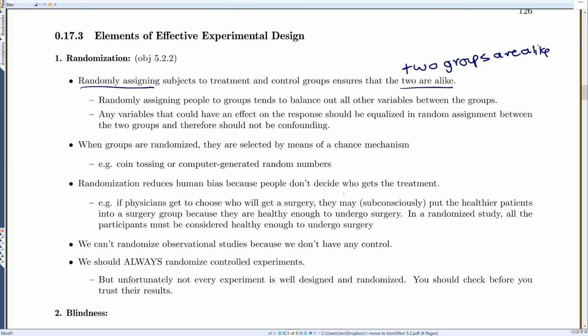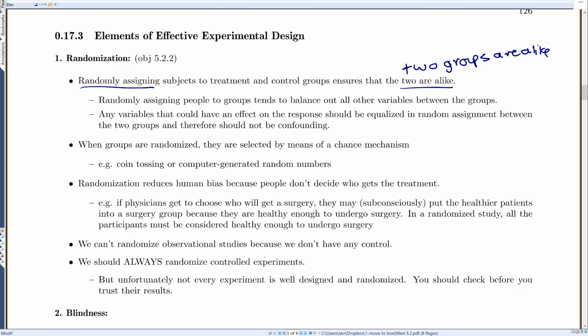So one thing that we found happens a lot, like one example, is if physicians get to choose who will get a surgery, they may, consciously or subconsciously, put the healthier patients into a surgery group because they're healthy enough to undergo surgery. In a randomized study, we just make sure that everyone's healthy enough to undergo surgery before we start. And so once we know that we start with healthy patients, then we randomly put half in surgery and half in the control group.